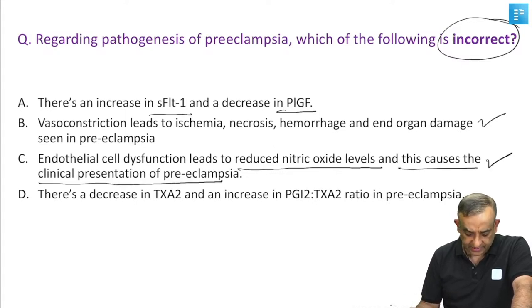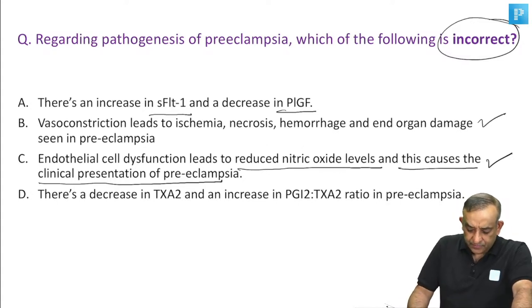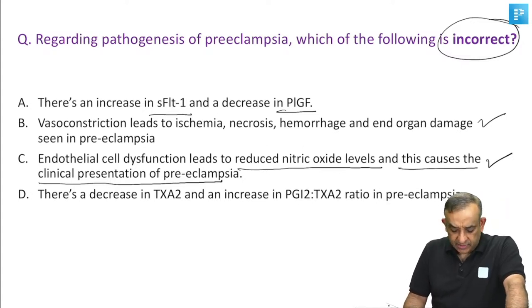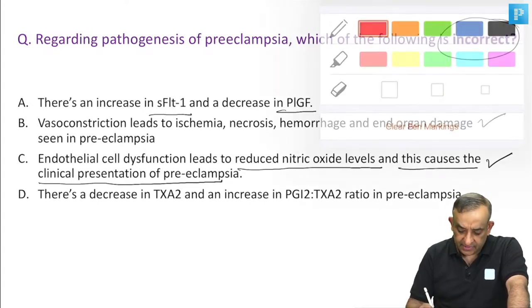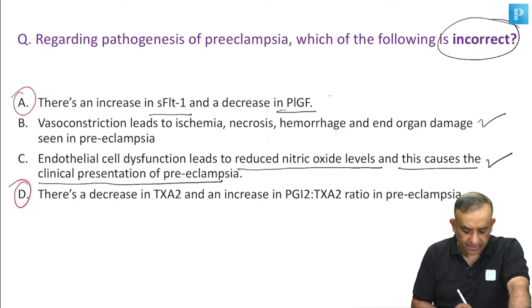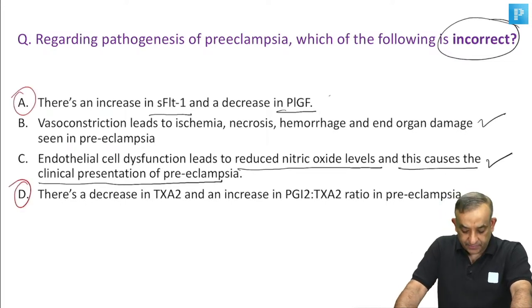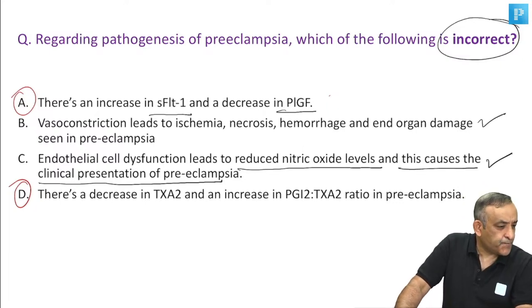This is absolutely correct. There's a decrease in thromboxane A2 and increase in PGI2, that is prostacyclin, in the prostacyclin to thromboxane A2 ratio in preeclampsia. So yes, guys, I'll make it easier for you. Answer is between A and D. Come, let's say, what are you guys picking up? B and C look correct to me. What about A and D? So, those who say yes, go pick up D.